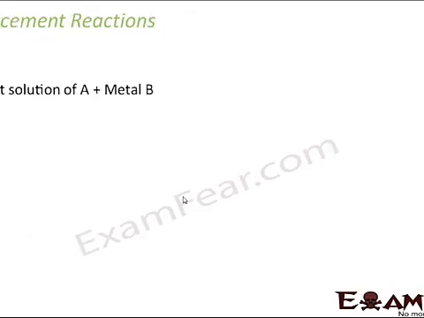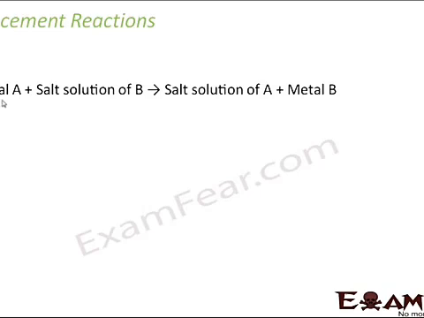So the simple concept of displacement reaction is that you have a metal A, you have a metal B. When you combine metal A with the salt solution of metal B, then what do you get? You get the salt solution of metal A and metal B. When do you get this? Only if metal A is more reactive than metal B. This will hold true only in that case. If metal A is less reactive than metal B, then there will be no reaction at all. So let us look at an example for this.